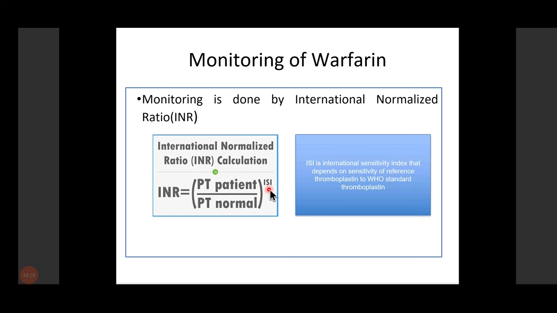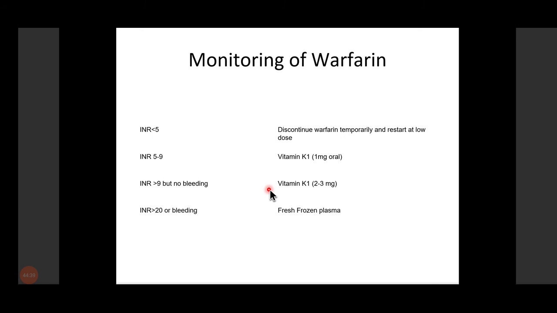ये सारी स्टैंडर्ड वैल्यू है जो हर लैब की अलग अलग होती है, अपनी लैब के हिसाब से वो वैल्यूज पुट करते हैं. And then we calculate the prothrombin time ratio, sorry, INR, international normalized ratio. अगर ये international normalized ratio less than 5 होगा, then discontinue the warfarin therapy temporarily and restart it at the low dose.